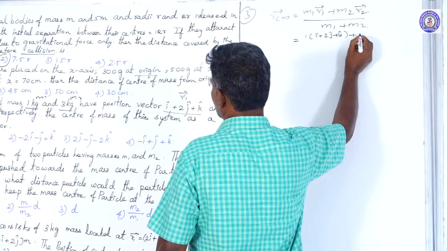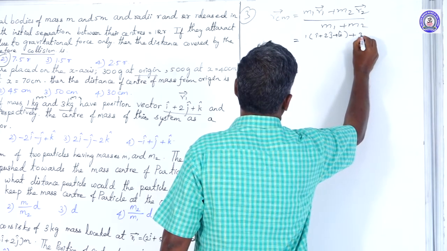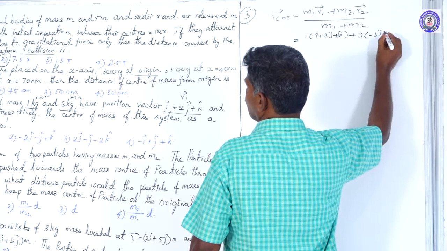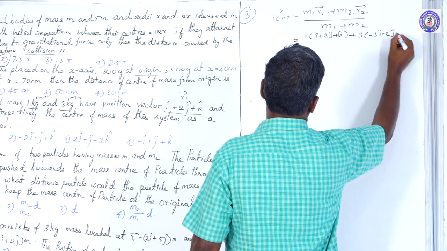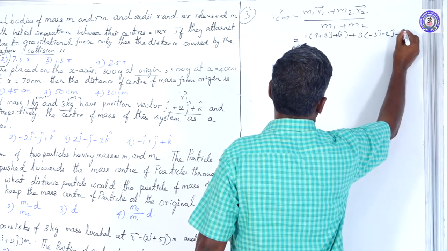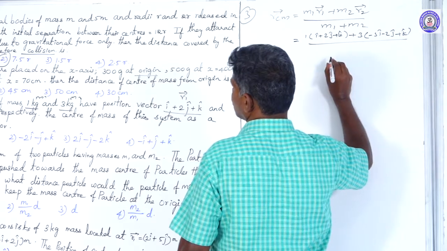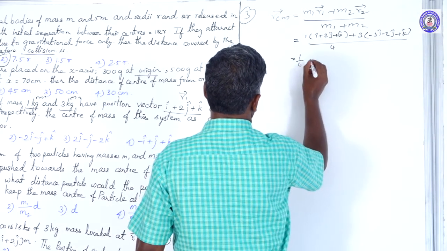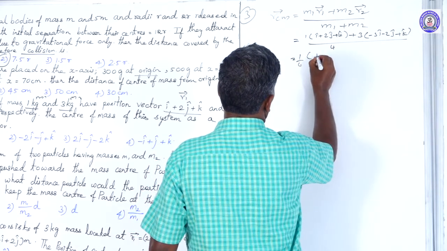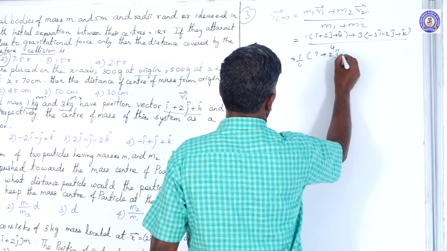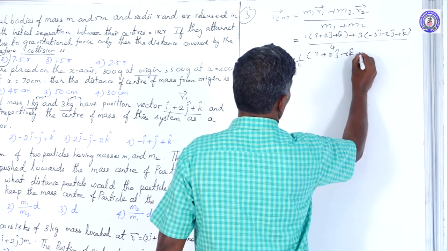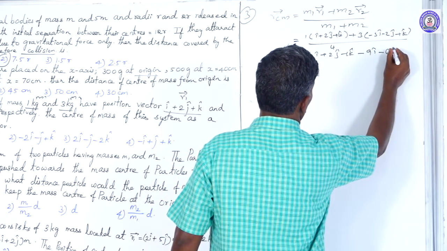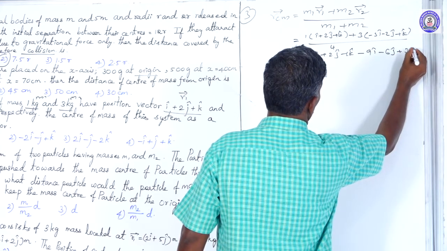Second mass is 3 kilogram, 3 into the position vector minus 3i cap minus 2j cap plus k cap, divided by the masses 1 plus 3, that is 4. That's why it is 1 by 4 of i cap plus 2j cap plus 2k cap minus 9i cap minus 6j cap plus 3k cap.